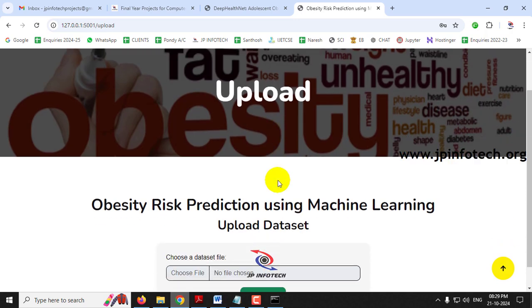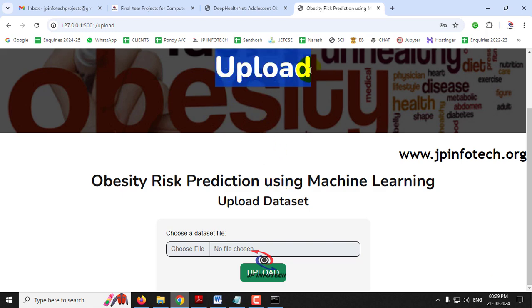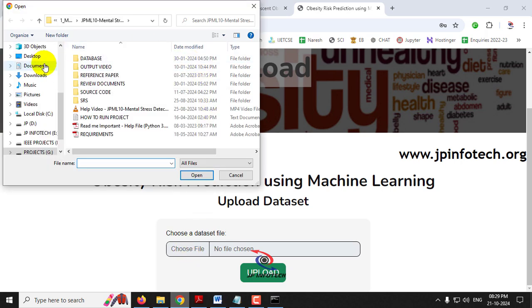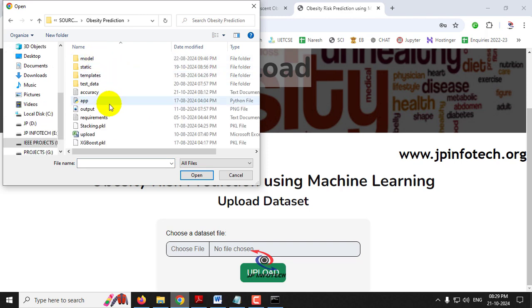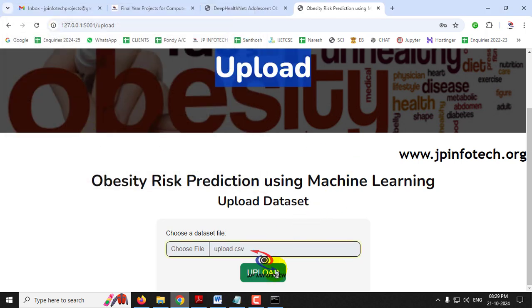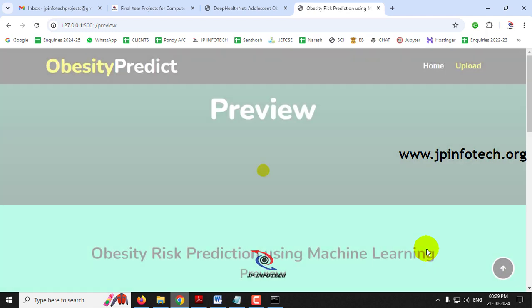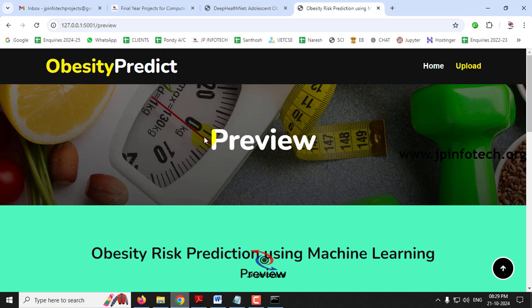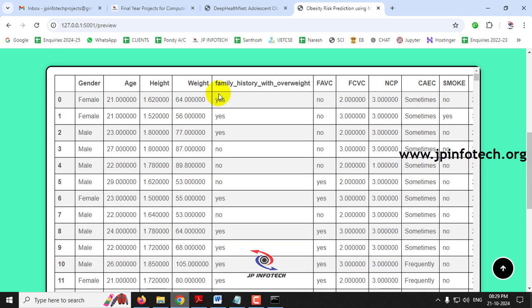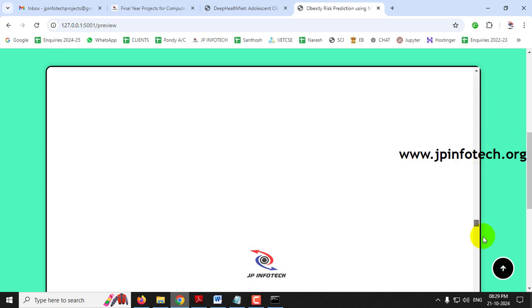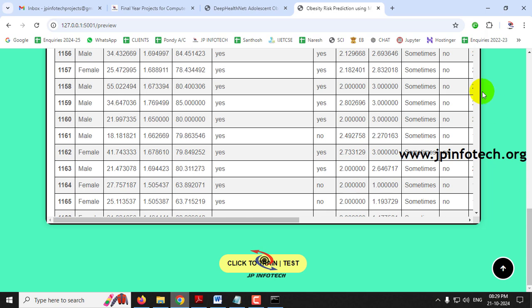Now it will navigate to the upload part where you need to upload the data set. Just select this choose file option. Now go into the source code location. Inside that we'll have this obesity prediction folder, and inside that we'll have this upload.csv file. Just select this file and then click the upload button. Now it will navigate to the preview part where you can preview the data set that we have uploaded. Here you can see the data set, all the features that we have mentioned, everything is loaded into the preview part.